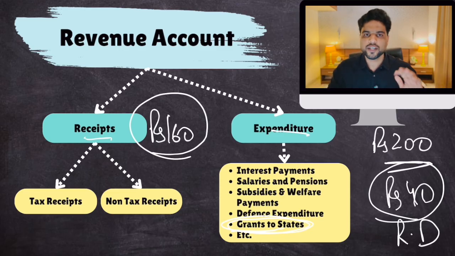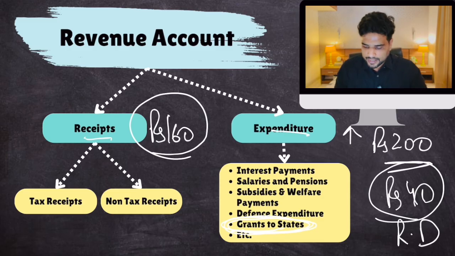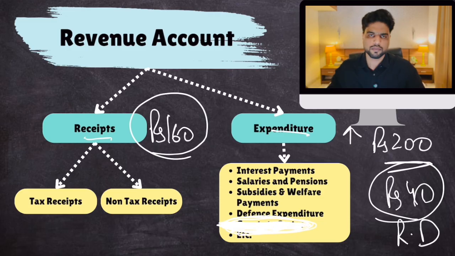So the BJP government says, well, we care for the states. We are giving so many grants to states. That is why our revenue expenditure is high, and that is why our revenue deficit is high. So don't blame us. So opposition parties say, okay, then remove grants to states. Remove this portion of your expenditure for a moment and then check whether you still run a deficit or not. If you still run a deficit, this is your fault. If you don't run a deficit, then we understand that the blame lies with the states.